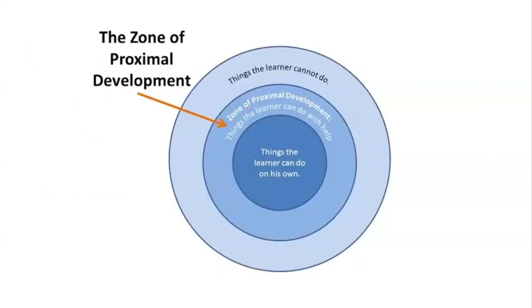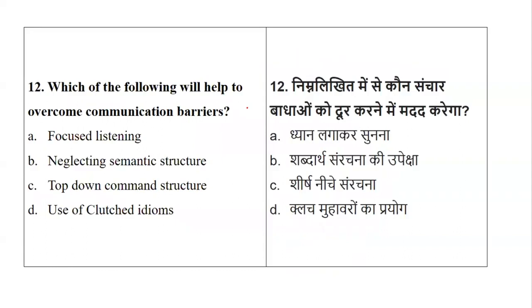The answer is development. Next, which of the following will help to overcome communication barriers? Focused listening, neglecting semantic structure, top-down command structure, or use of clutched idiom, I mean to say, phrases. So what will help to overcome the barrier from the given list? It will be with the help of focused listening. So focused listening will help to overcome the barrier.